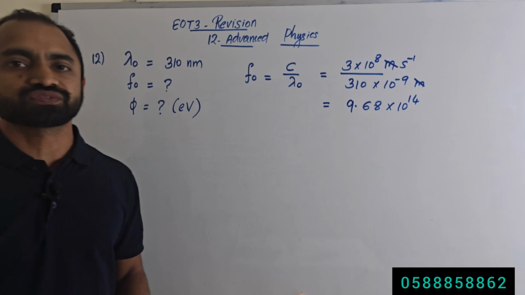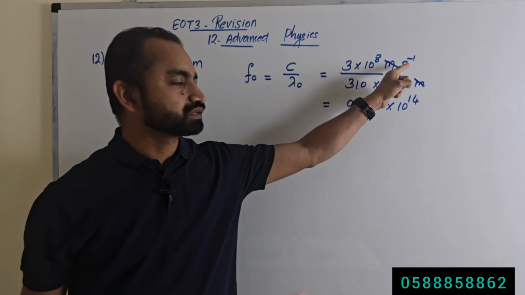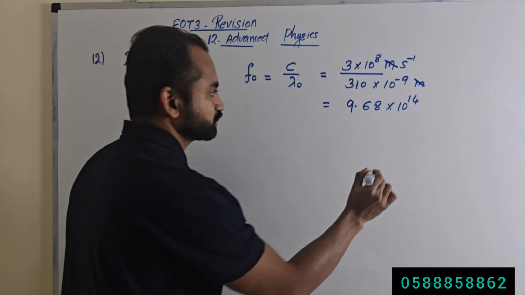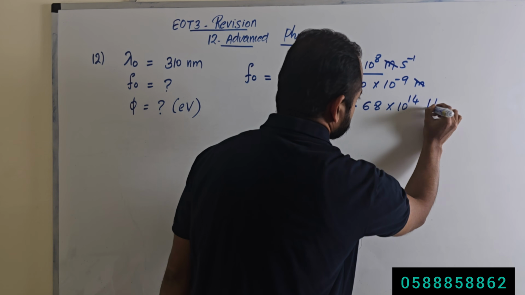What is the unit of frequency? Here what is remaining? Second minus 1. What is second minus 1? Second minus 1 is hertz.